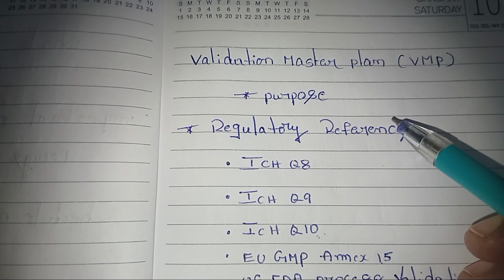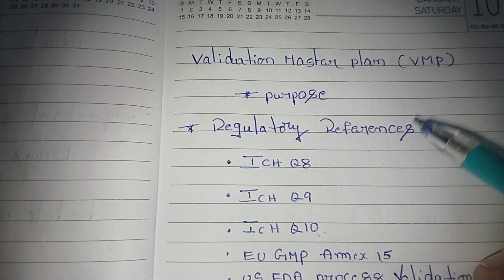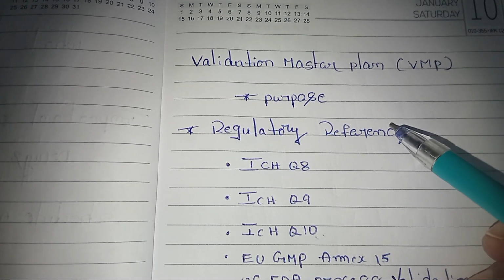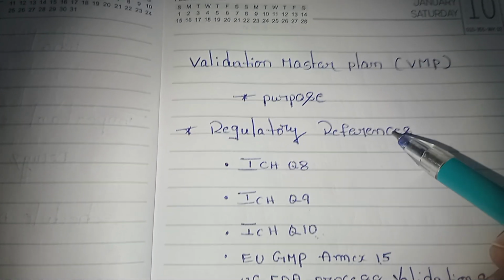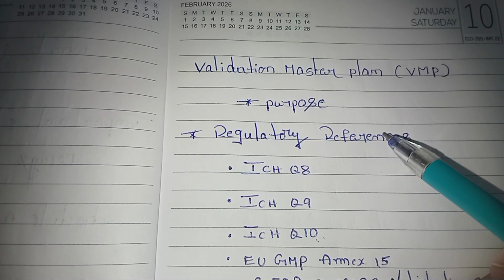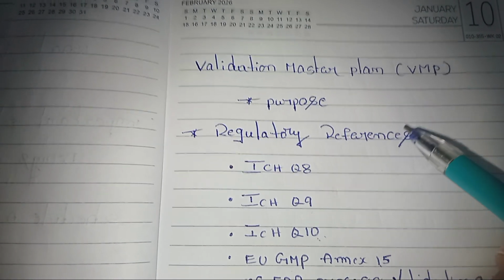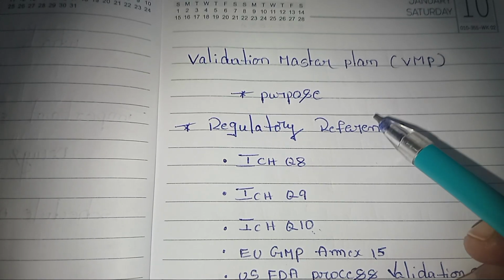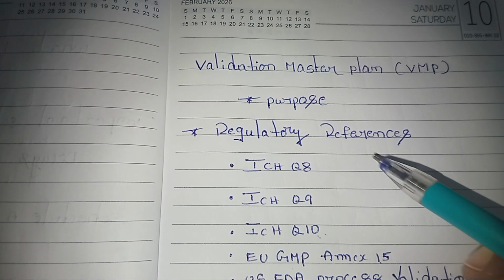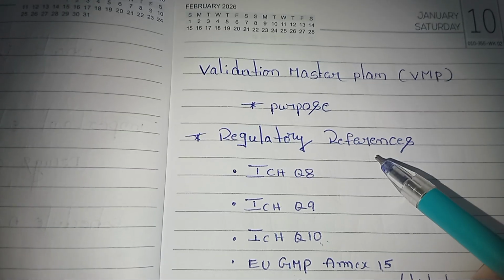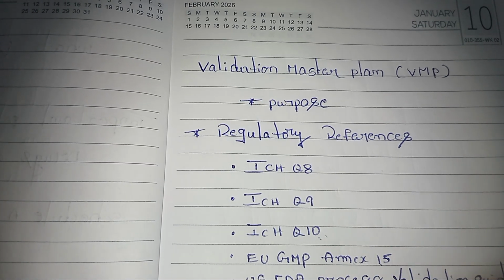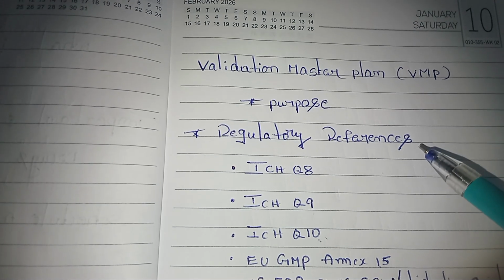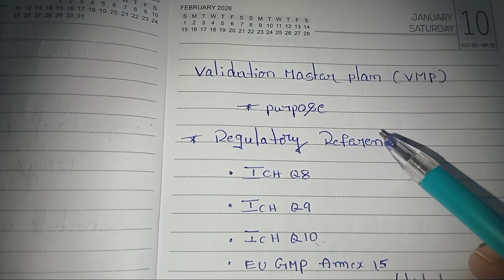In this document, first we are defining the scope and objectives. It clarifies what will be validated and why. The benefits of defining scope and objectives are focused efforts and regulatory clarity. And the second component is risk assessment. It prioritizes systems based on impact and risk. And the benefit of this section is efficient resource allocation.